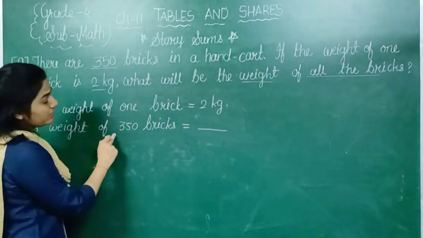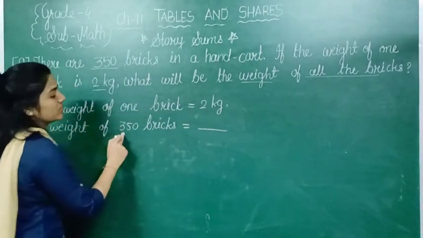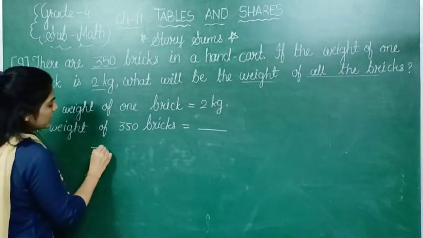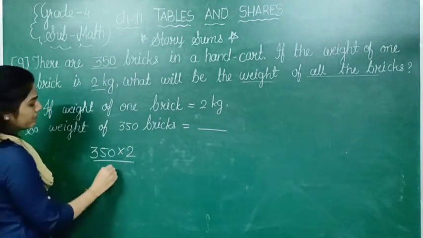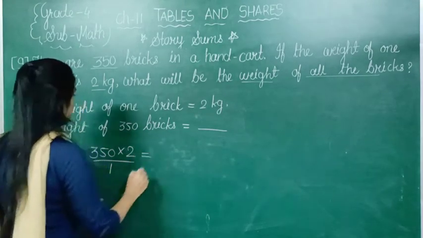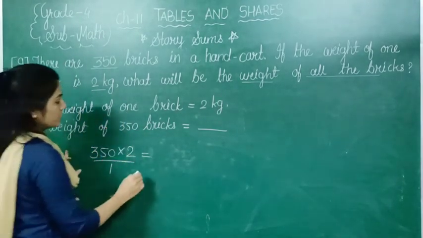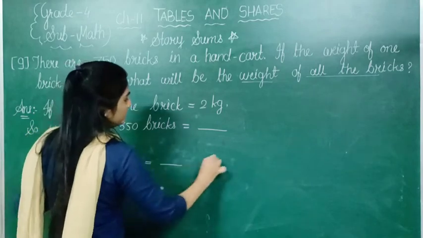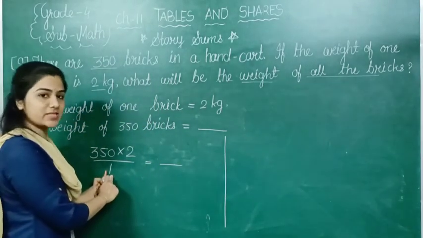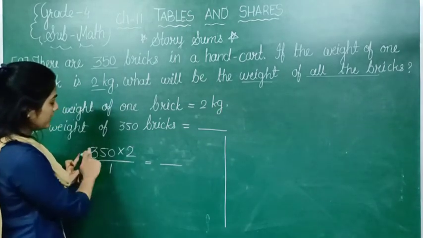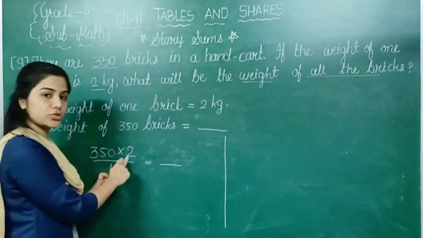So we will multiply this 2 with this 350. This 350 multiplied by 2 divided by 1. So we can do the sum here of this multiplication. See, downside 1 is there only. So directly we will multiply this 350 with this 2.